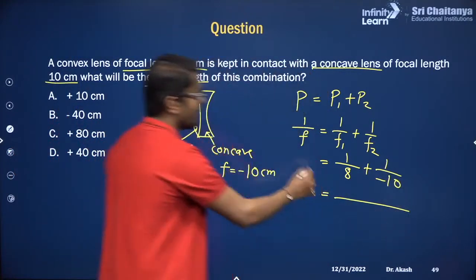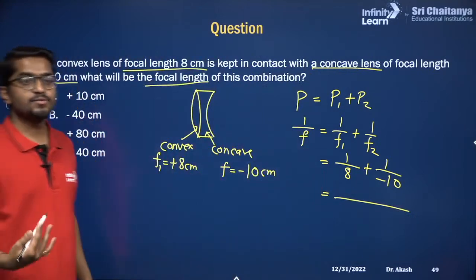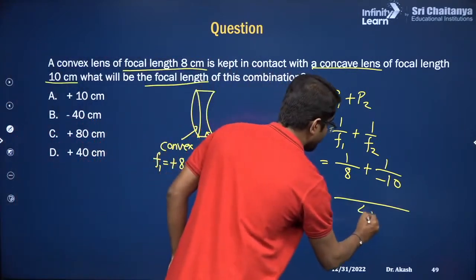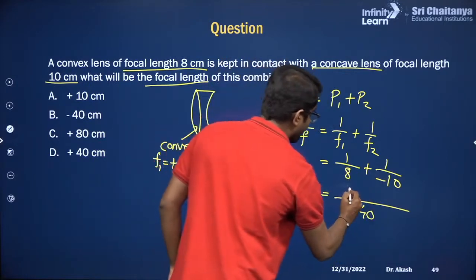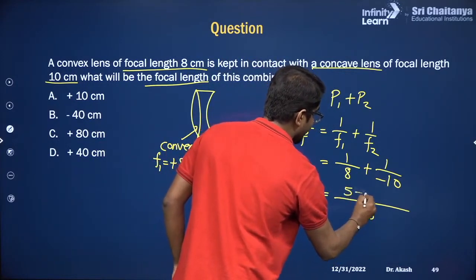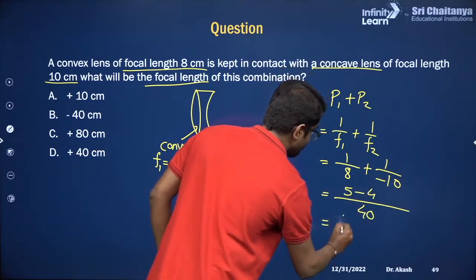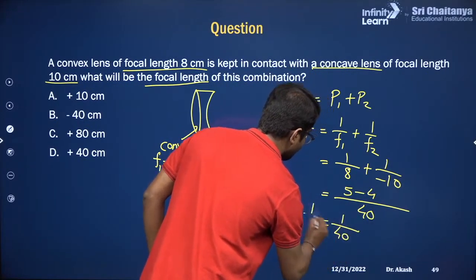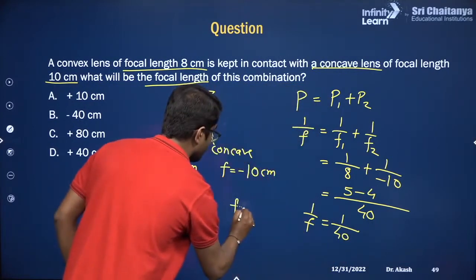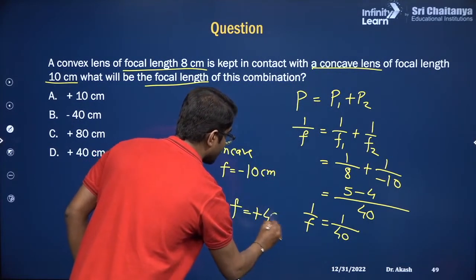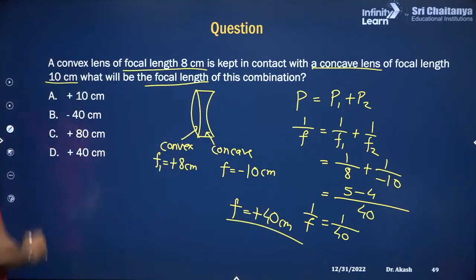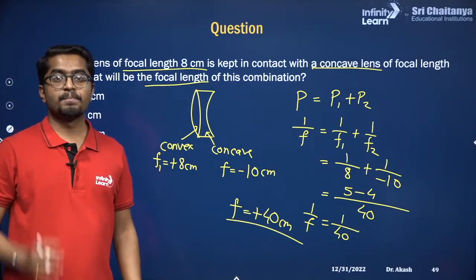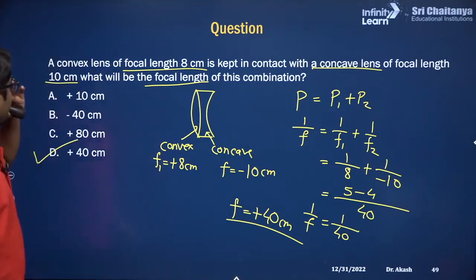So what is the LCM of 8 and 10? LCM is 40. So this is minus 10. So 8 multiplied by 5 is 40, minus 4, which is 1 by 40. This is 1 by F. So what is the focal length? Focal length is plus 40 centimeter. This is positive. So it is option number D. Focal length is plus 40. It is not minus 40 or plus 80.